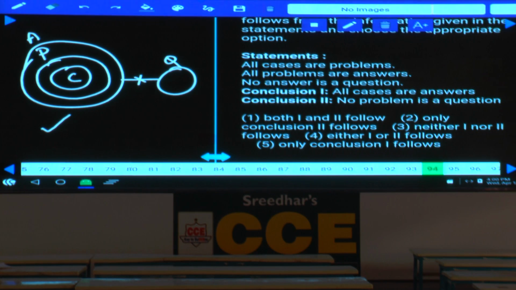And no problem is a question is definitely false. Then what is your answer? Only conclusion 1 is true. As it is an affirmative conclusion, that will be true forever, that is choice 5. Question number 94, isn't it?